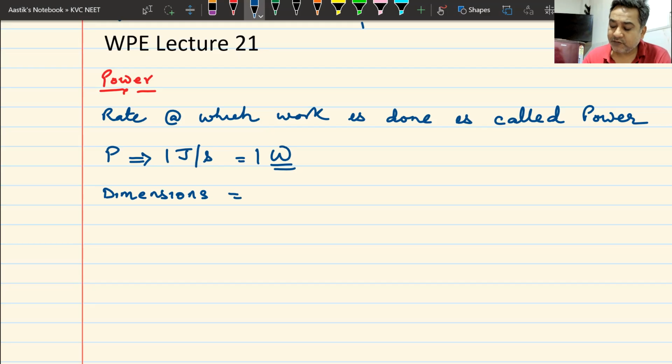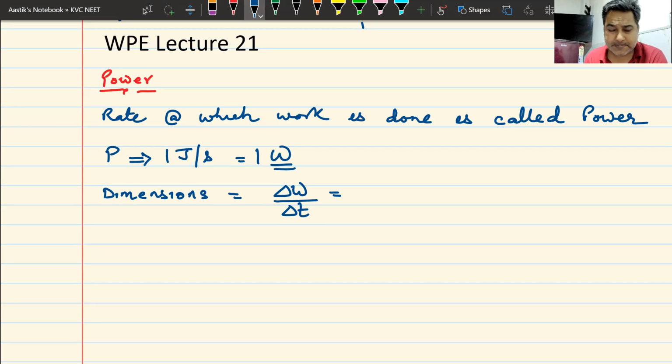The dimensions of this will be the dimensions of work divided by the dimensions of time. It's the rate at which work is done. So work divided by time will give you a dimension. What are the dimensions of work done?